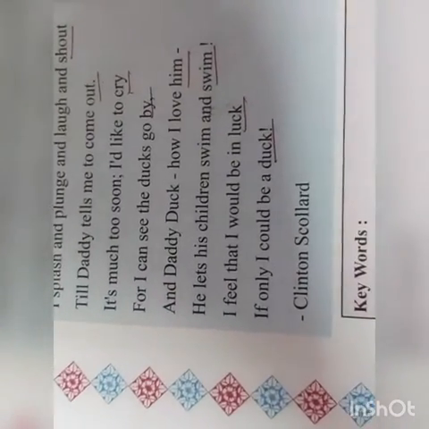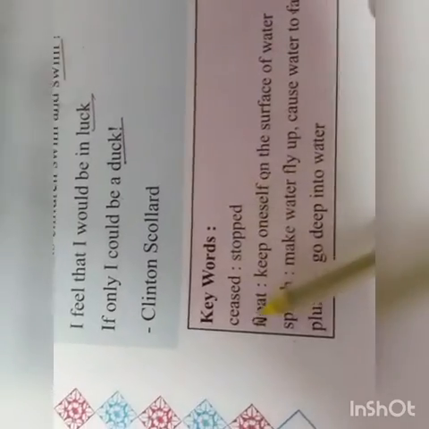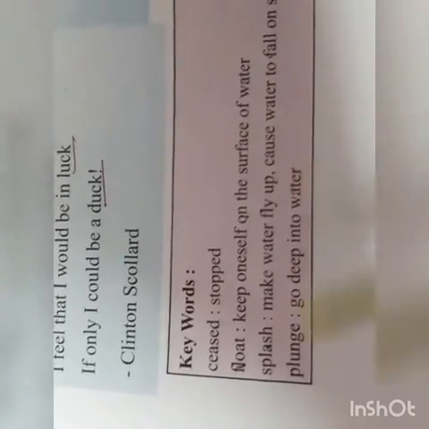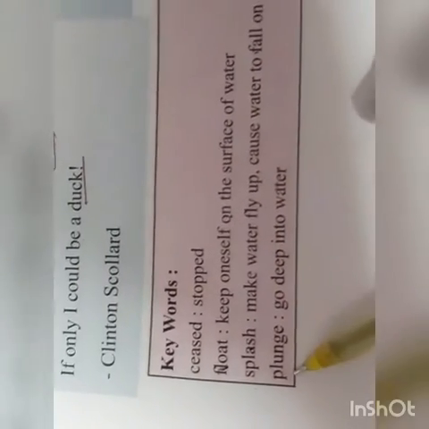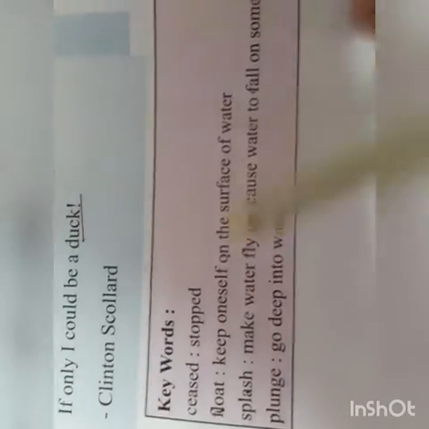Now the writing work I will give you. You have to write this poem in your notebook one time, and these keywords, that means the word meanings. Ceased means stopped. Float, keep oneself on the surface of water. जैसे बोट पानी पे तैरती है ना, वैसे float means तैरना. Splash, make water fly up. जो पानी को ऐसे उछालते हैं ना, that is called as a splash.